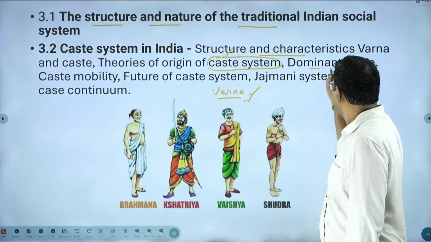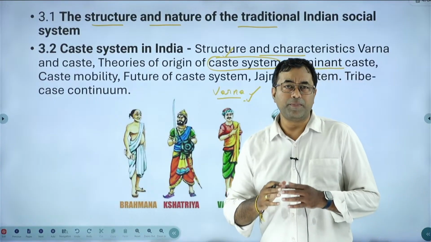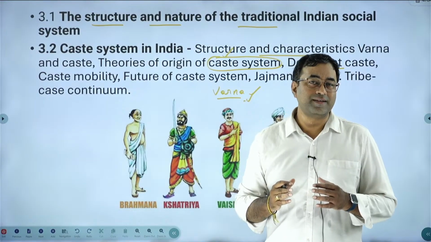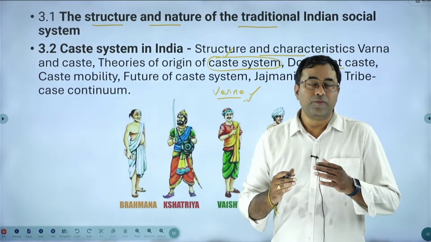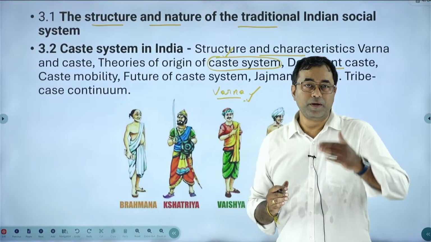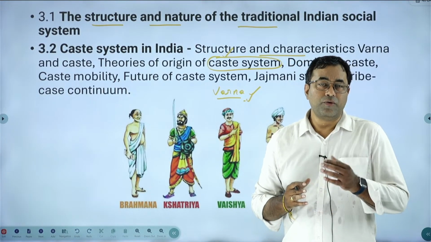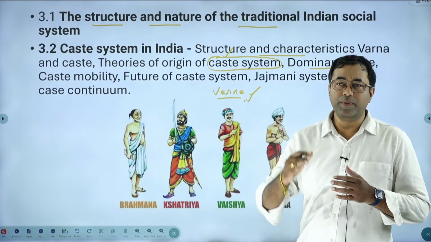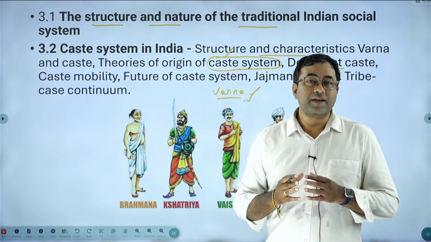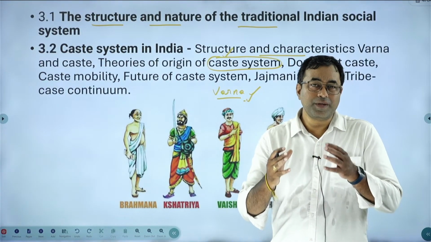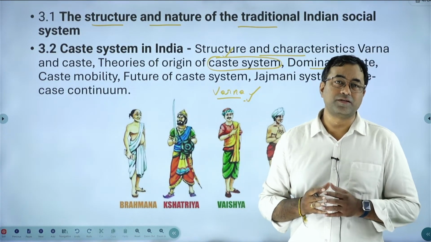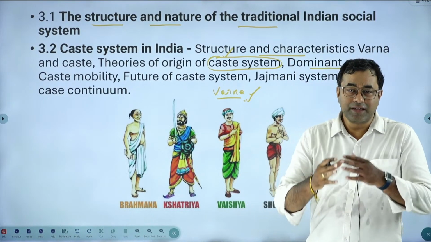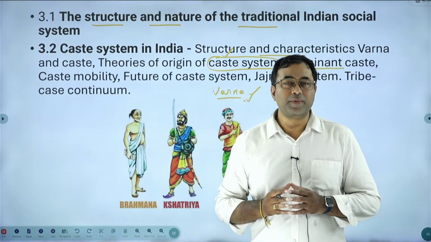After that, dominant caste. In any village in Indian society, you have one feature called the caste system. The basic feature is division of people based on their occupation, which led to the formation of the caste system. If people are divided, there will be dominant and weaker sections. So what should be the basic features of the dominant caste? Thinkers like M.N. Srinivas have given the features for the dominant caste.